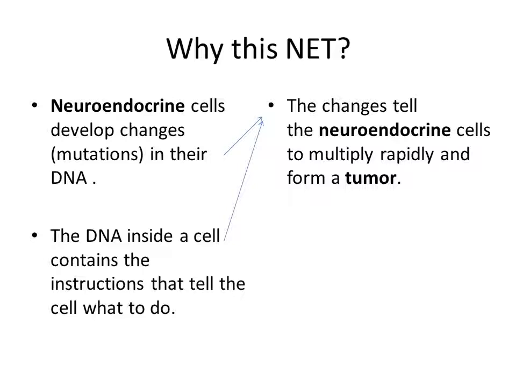Why does this neuroendocrine tumor develop? Our neuroendocrine cells develop changes, that is, mutations in their DNA, and the DNA inside a cell contains the instructions that tell the cell what to do. And these changes tell the neuroendocrine cells to multiply rapidly and form a tumor.